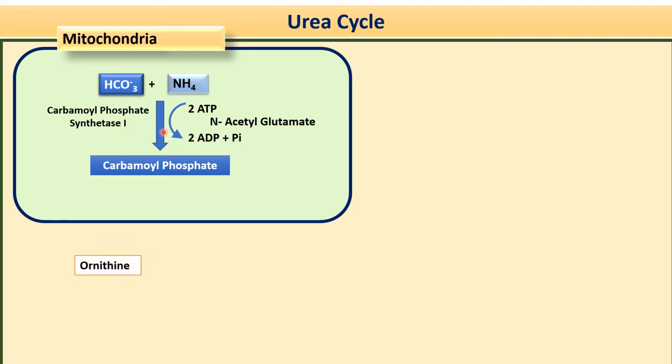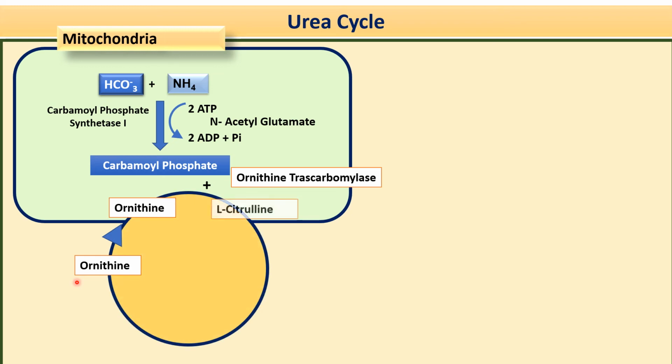Now we have ornithine. This ornithine is the same as oxaloacetate in the Krebs cycle. Here this ornithine is transferred from cytoplasm to mitochondria, and here it combines with carbamoyl phosphate to form L-citrulline by the action of the enzyme ornithine transcarbamylase.